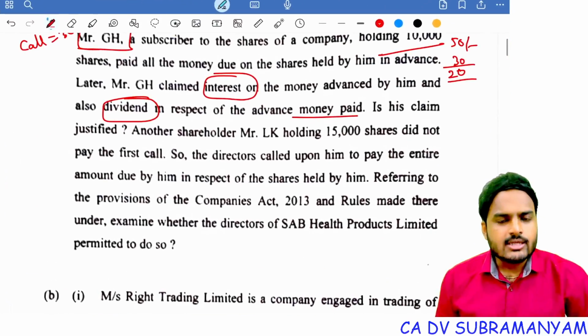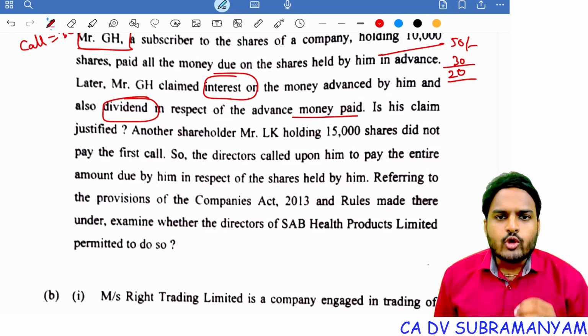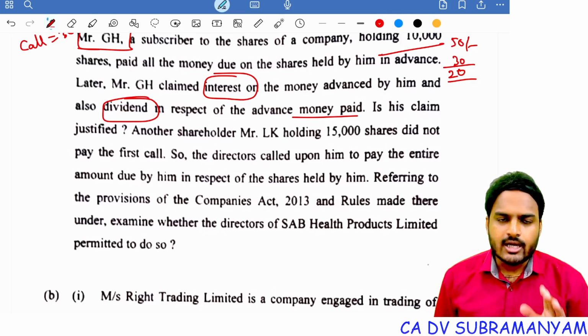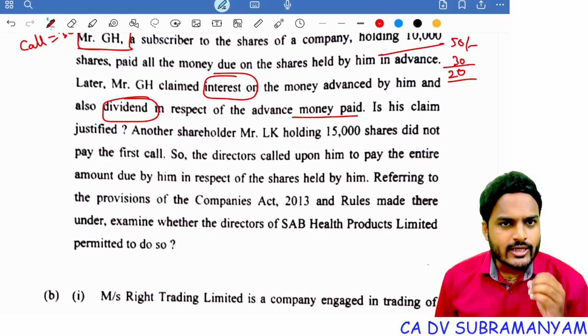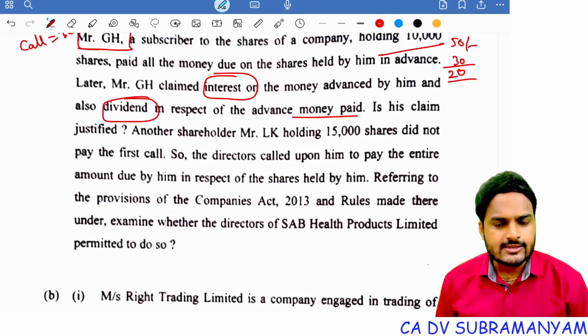So finally, the answer is, if AOA authorizes the company to pay interest on calls in advance, then the claim of Mr. GH is justified. And with respect to calls in advance, no extra voting rights, no dividends.